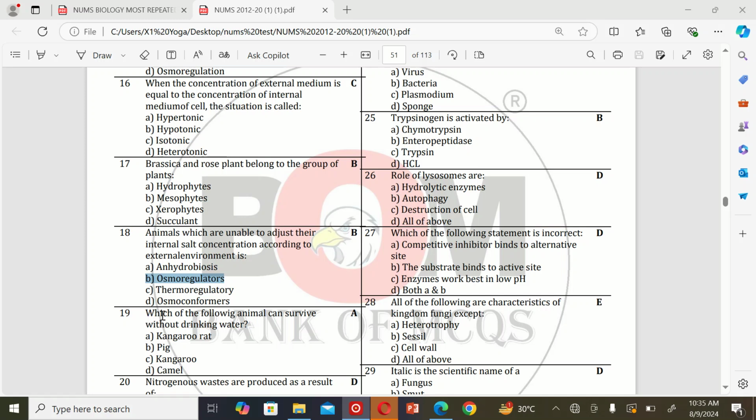The next MCQ: which of the following animals can survive without drinking water? A. Kangaroo rat, B. Pig, C. Kangaroo, and D. Camel. So the correct option is A.